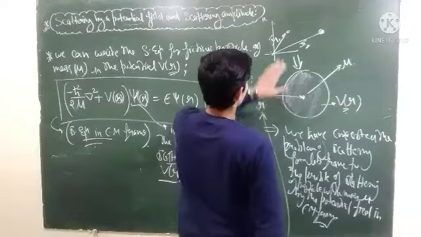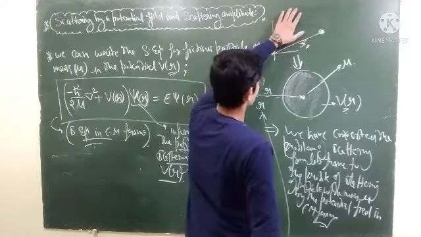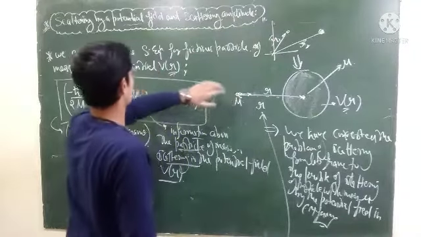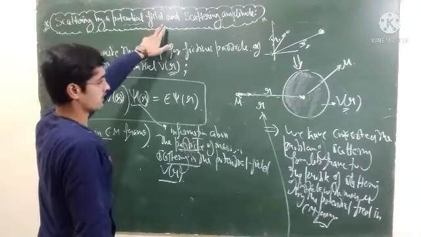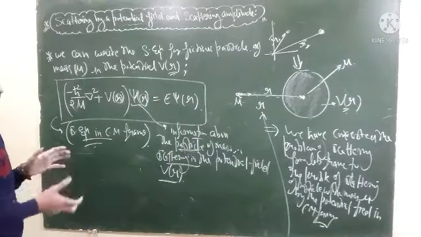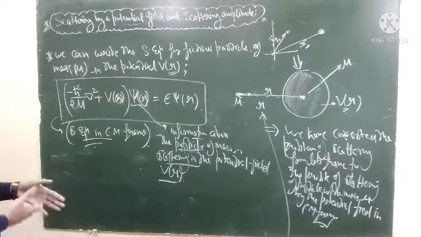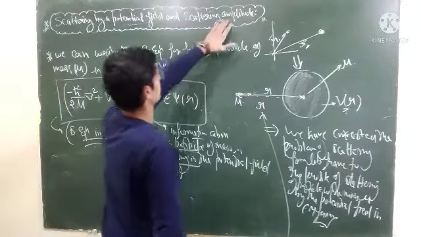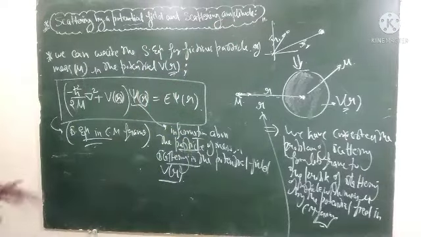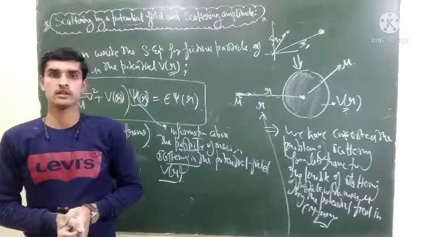And now we have to solve this particular equation, which represents the scattering of a single particle having the reduced mass mu from the potential field, which is just a function of r. Initially, it was the scattering of particle 1 from particle 2, and it was difficult to solve in that frame. So we have converted the problem to the center of mass frame, and it is like scattering by a potential field. And in the coming lecture, we will calculate the expressions for the scattering amplitude and the other quantities. So this is how we start doing the scattering theory, right? So this is it for this particular lecture.